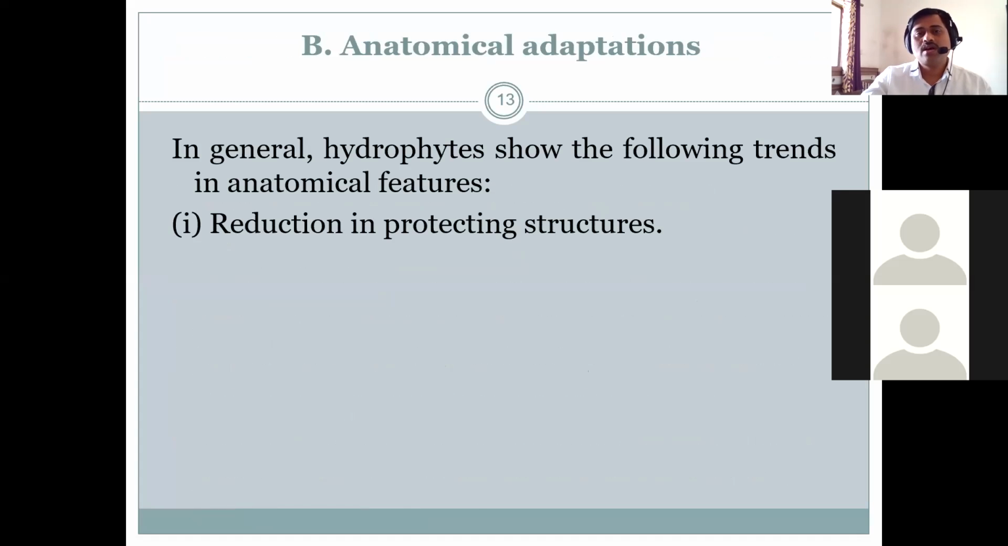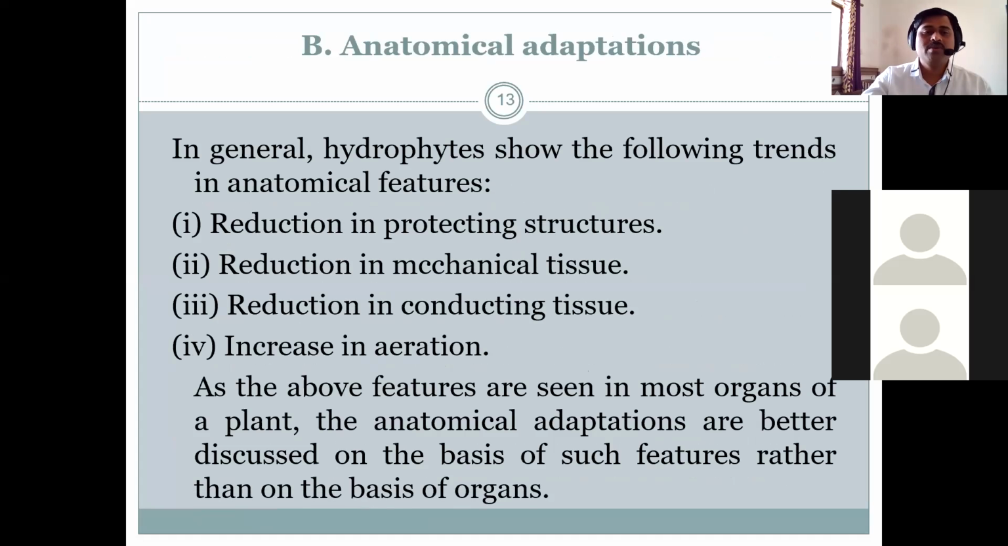Then if we focus on anatomical adaptation, जर आपण anatomical adaptations जर बघितले, in general the hydrophytes show the following trends in anatomical feature, just like reduction in protecting structure. आता hydrophytes हे plant का itself they are growing in water, so they do not require any protecting structure. Then reduction in mechanical tissue, mechanical tissue याच्यामध्ये काय असतात जनरली कमी आहे. Then reduction in conducting tissue, conducting tissue सुद्धा याच्यामध्ये काय असते, कमी असते.